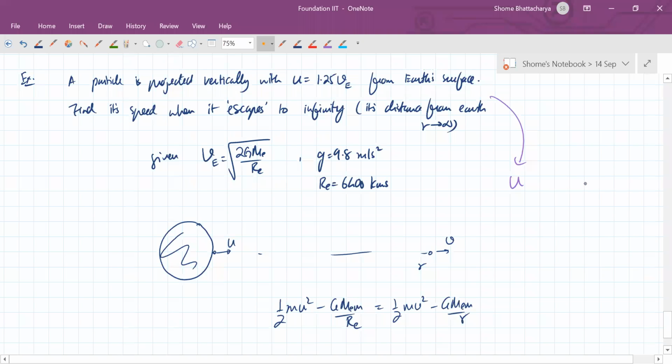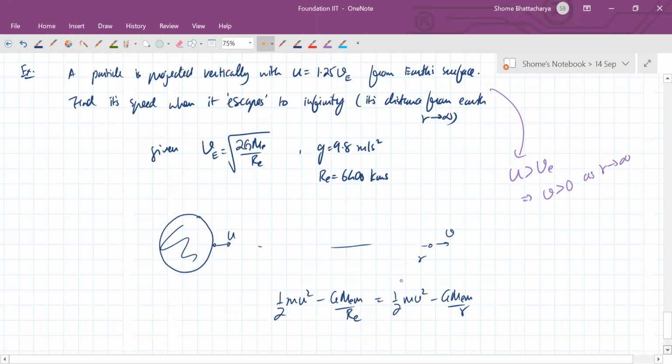That means v will be greater than 0 as r tends to infinity. So apply that condition over here.